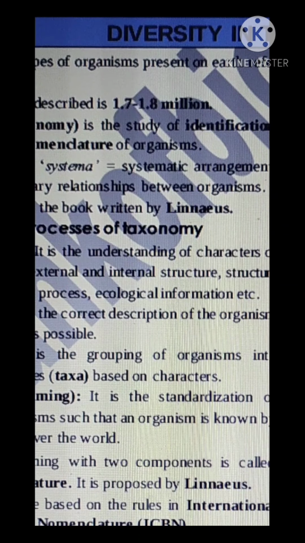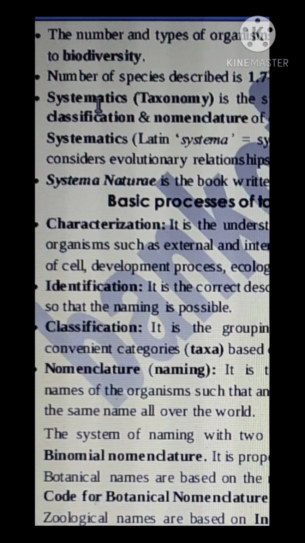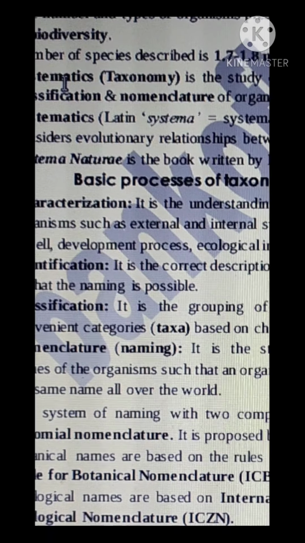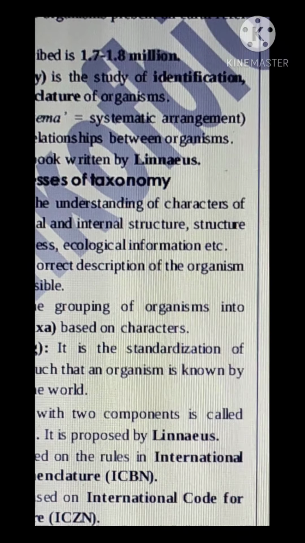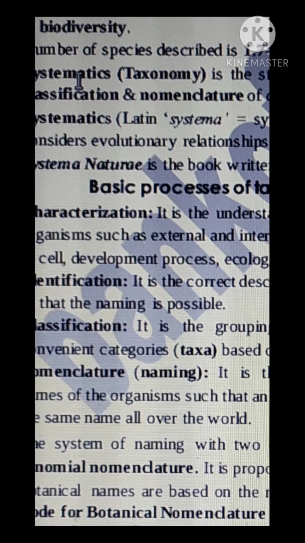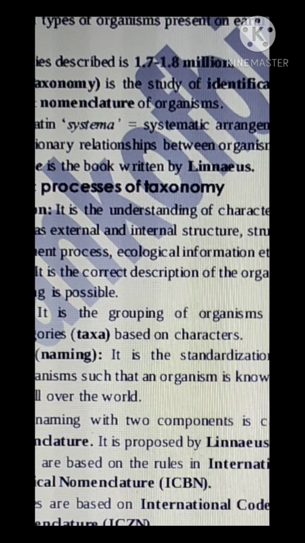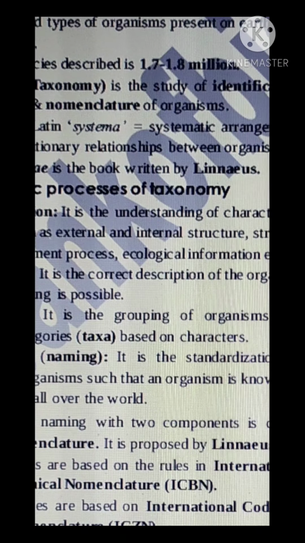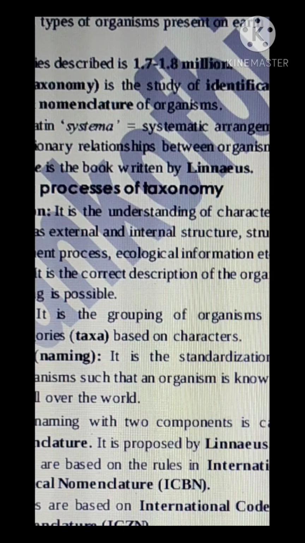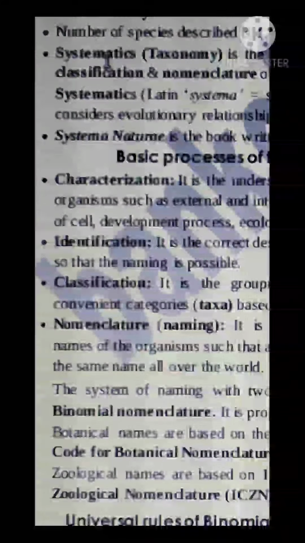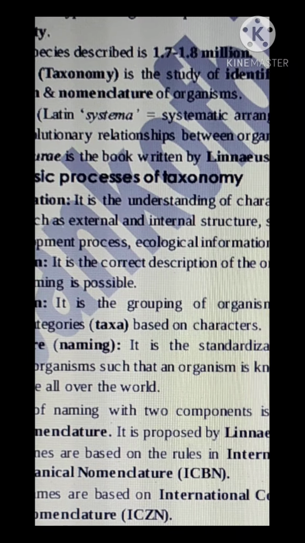It is the understanding of characters of organisms such as external and internal structure, how it looks like and what the internal structure is, then structure of cells, then development process, then ecological information.